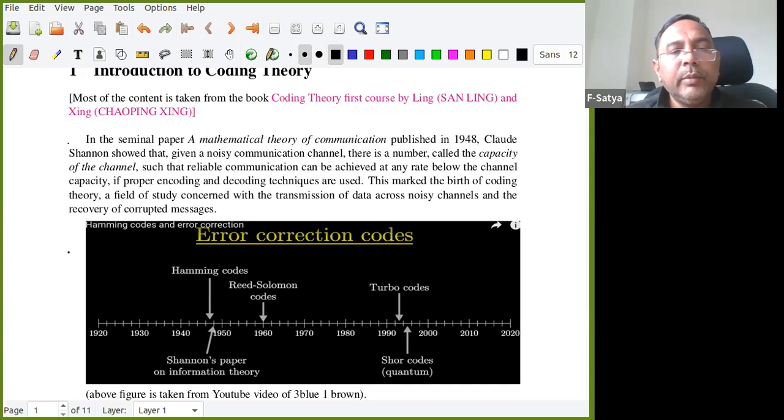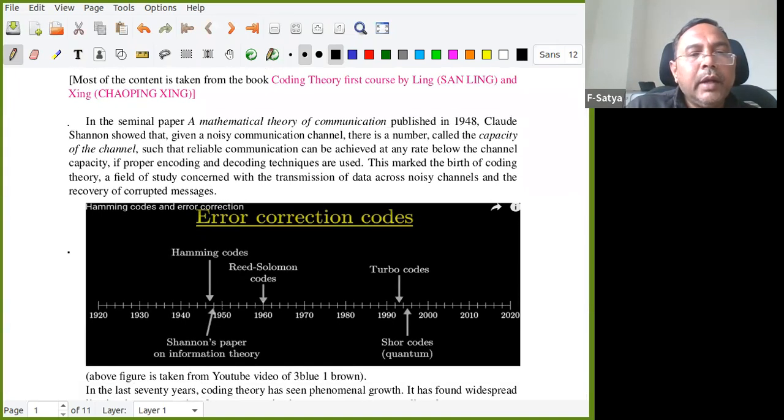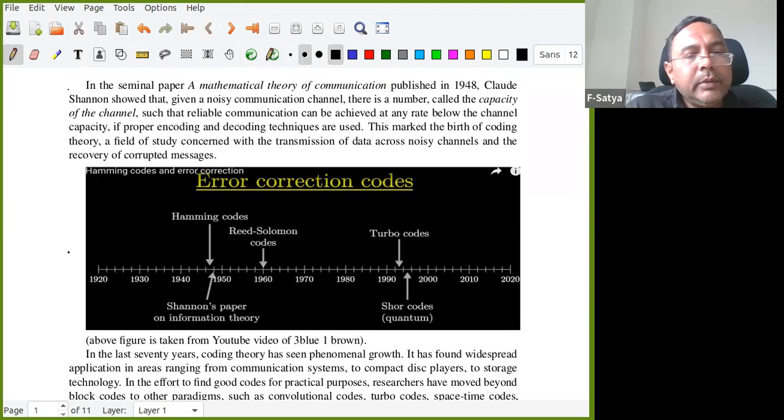I will explain those things later. This marked the birth of coding theory, a field of study concerned with transmission of data across noisy channels and the recovery of corrupted messages. I'll tell you about both of them now.